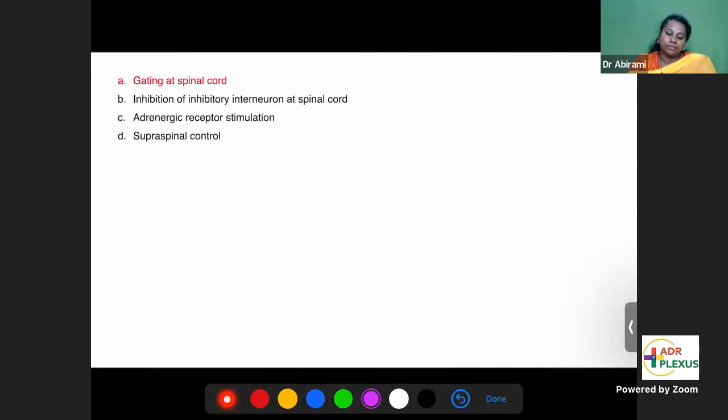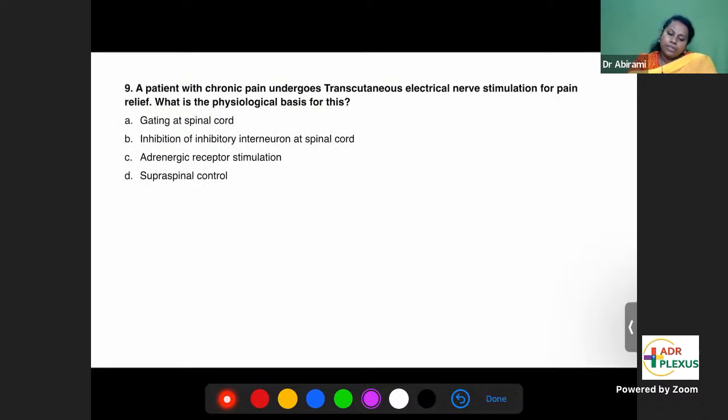Go back to the question. A patient with chronic pain undergoes transcutaneous electric nerve stimulation. What is the physiological basis? TENS is based on gate control theory, gating. Answer is A, gating at the spinal cord.